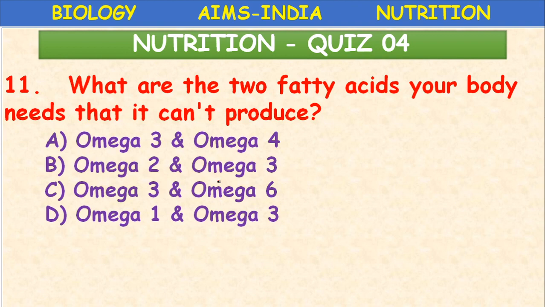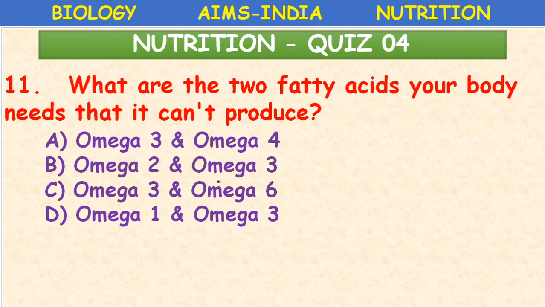What are the two fatty acids your body needs that it can't produce? Our body cannot synthesize these fatty acids. They are available only through food. That's why we use sunflower oil, and doctors recommend using vegetable oils by changing, sometimes groundnut oil, some days sunflower oil, sometimes mixed oils, olive oil, like that.